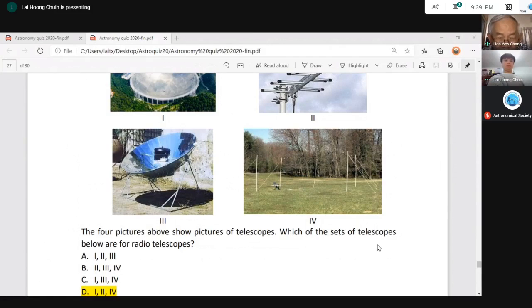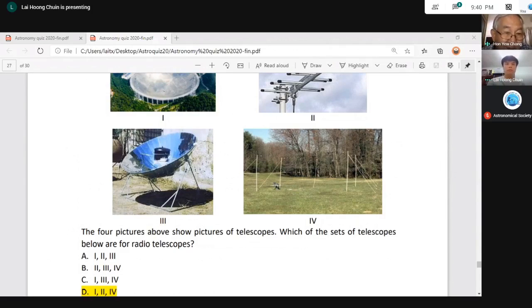But the advantage of the dipole antenna is what? Omnidirectional. The radio wave can come from any direction. The 2 copper wires hanging horizontally can absorb the radio wave, and the radio wave absorbed by the copper wire will pass through a pre-amplifier and amplifier. It is amplified and then detected.